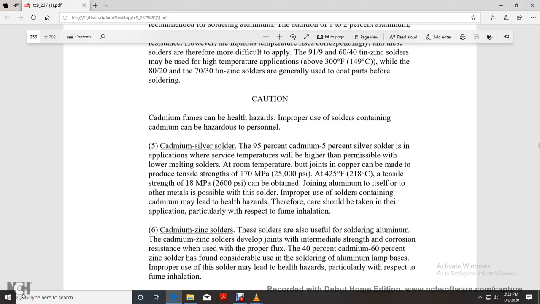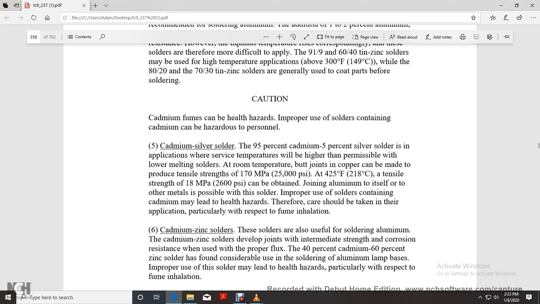Cadmium silver solder. 95% cadmium, 5% silver solder, for application to surfaces at high temperature, permitting lower melting solders. At room temperature, butt joints in copper can be made, producing a tensile strength of 170 megapascals at 425 degrees Fahrenheit, with a tensile strength of 18 megapascals or 2600 psi.